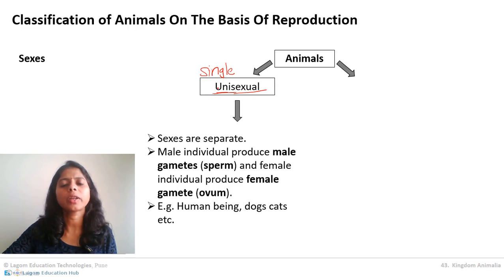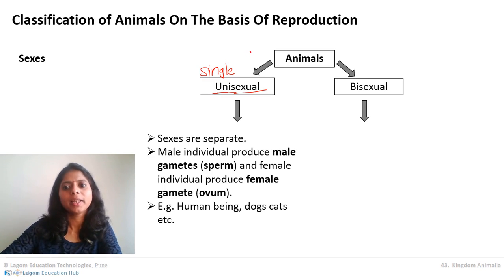All advanced organisms show this. Human beings, male and female, are different organisms. Cats, male and female, different. Lizards, male and female, different. So these all are examples of unisexual animals. Then let us go to the other type, that is bisexual animals.